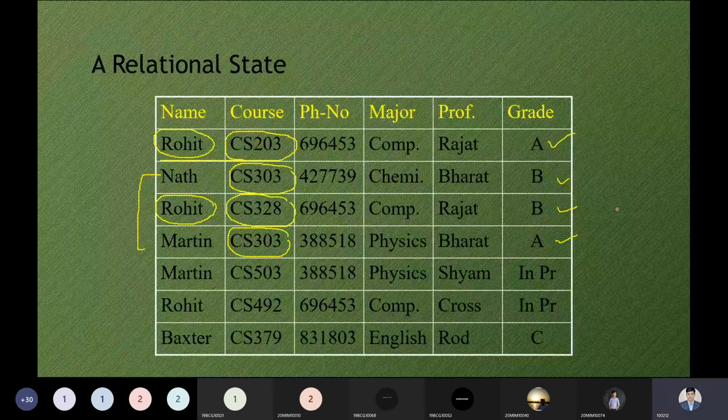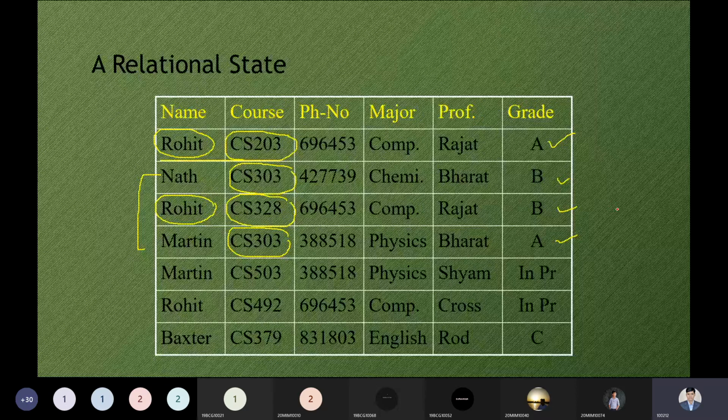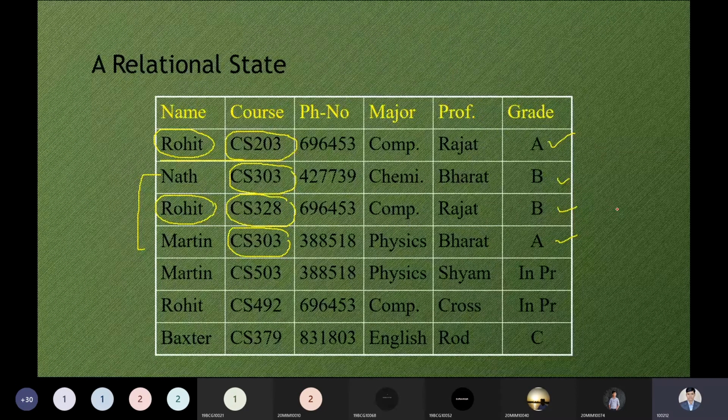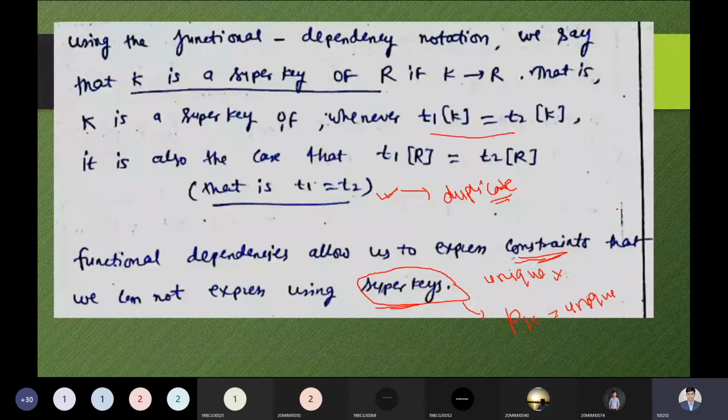So using the functional dependency notation, we say that K is a super key of R. In the functional dependency notation, what is the notation? Yes, A determines B, and B depends on A. So if K is our key attribute, and that determines the relation R, that is a super key. K is the key attribute we are applying, and that will be equal on the tuple T2, that is K.